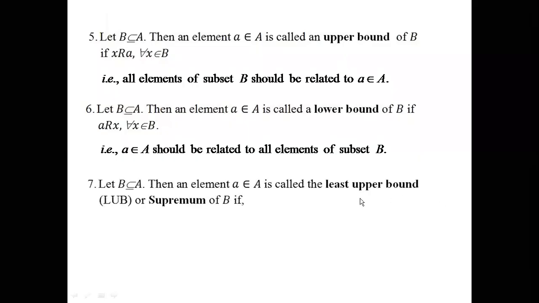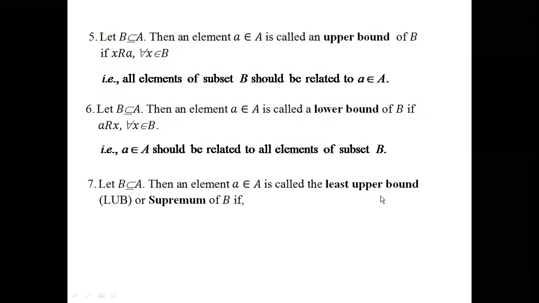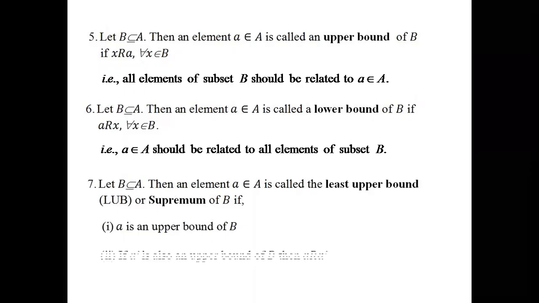Next, we will know about least upper bound, that is supremum of B. Suppose B is a subset of A, then an element A belonging to the set A is called the least upper bound, LUB, or the supremum of B if it satisfies the following two conditions. Firstly, A should be an upper bound of B. Firstly, it has to be upper bound.